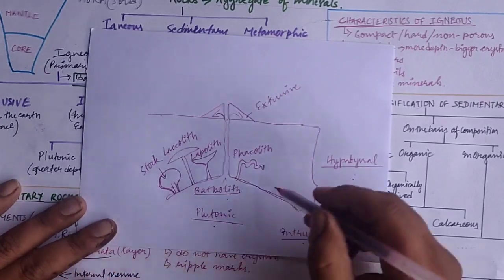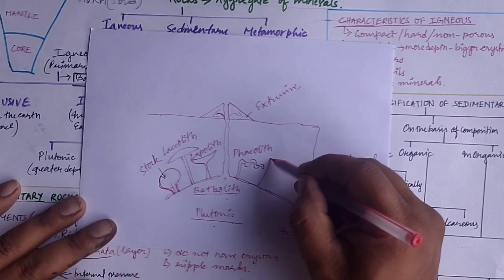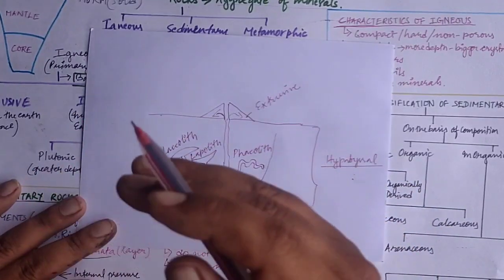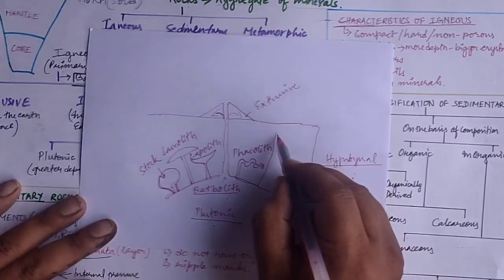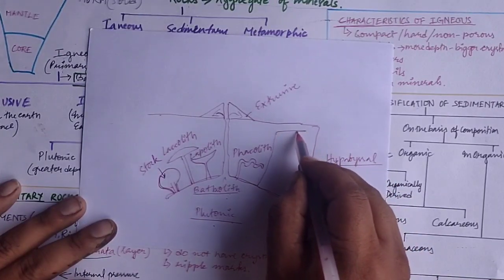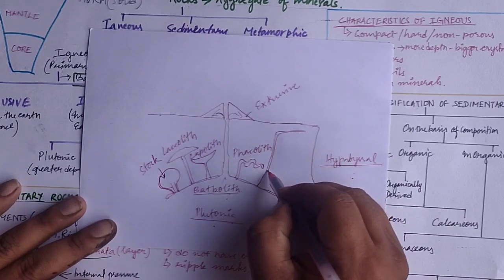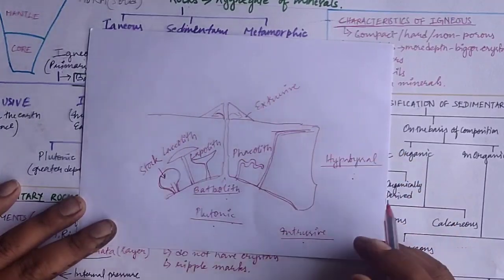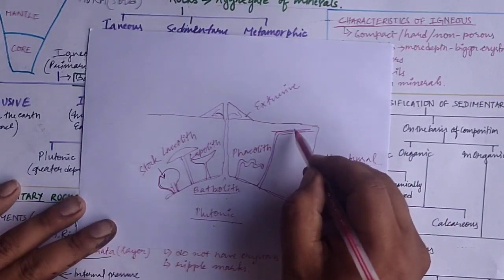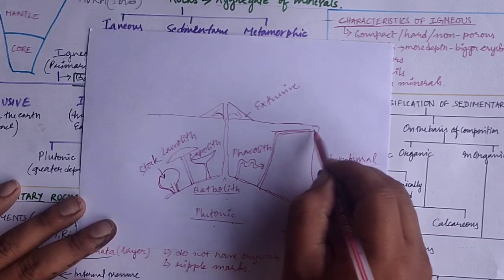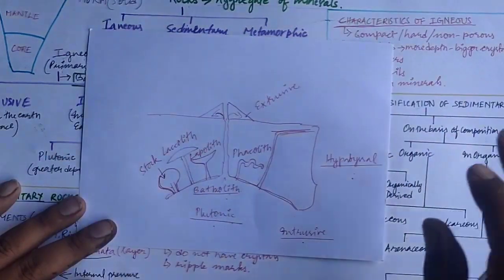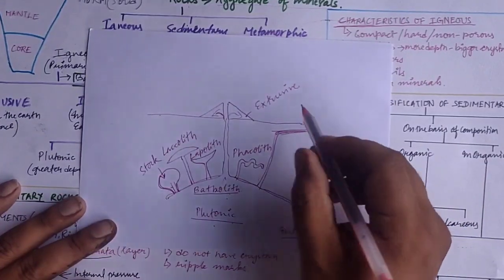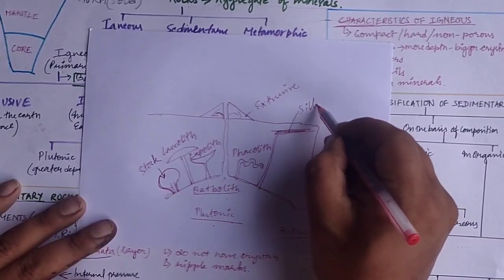Now sometimes the cracks will extend towards the surface, but they will be very thin. Sometimes the cracks will be squeezed in between two layers of rocks, or two layers of sedimentary rocks also we can say. Those kinds of squeezed layers will create a very thin sheet of igneous rock when they cool down. Those very thin layers of igneous rock are known as sill.